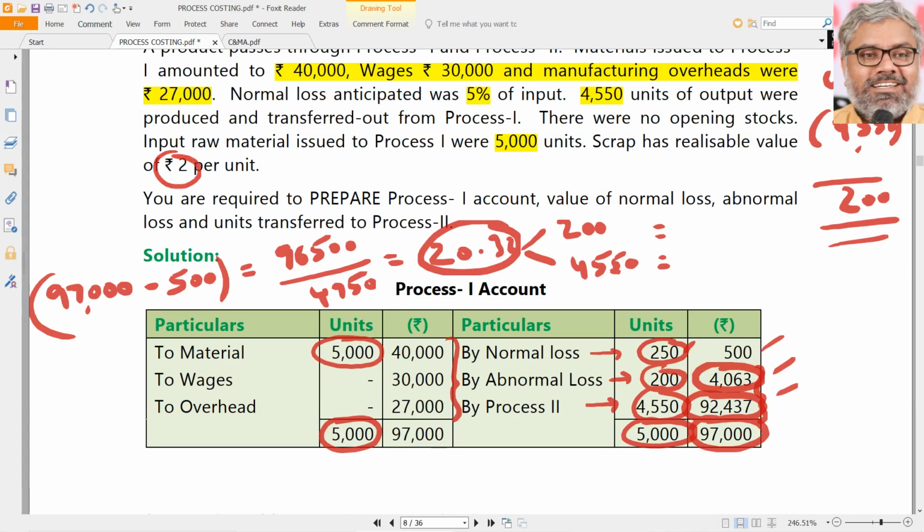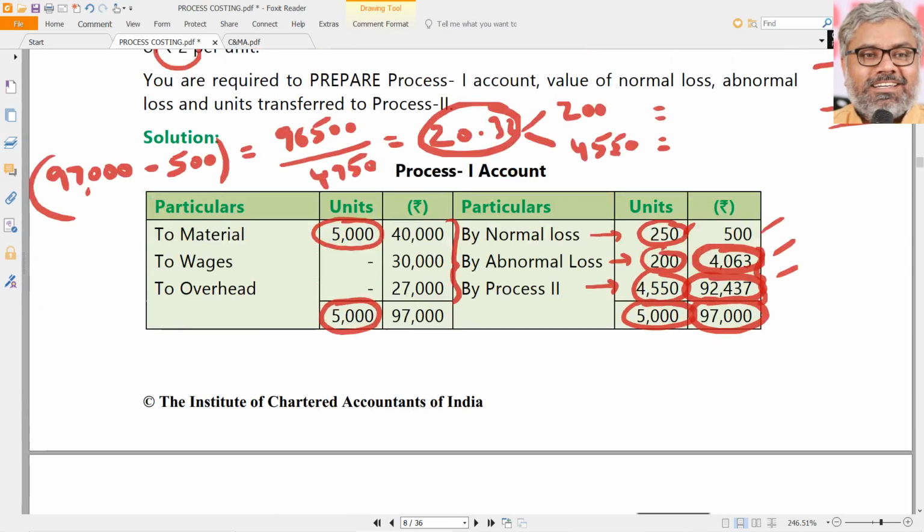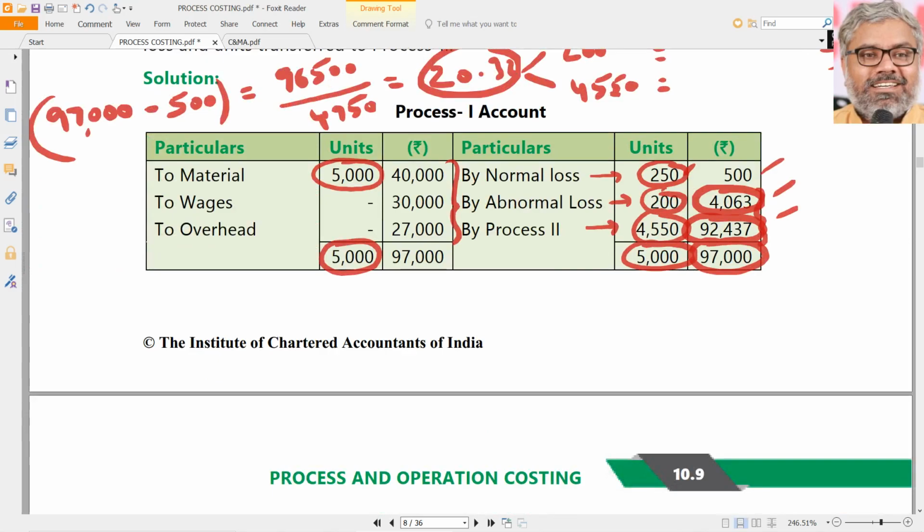So how much abnormal loss will be transferred to P&L account later? It will be 4063 minus 200 into 2, 400. So 4063 minus 400, that comes to 3663, will be transferred to costing profit and loss account.